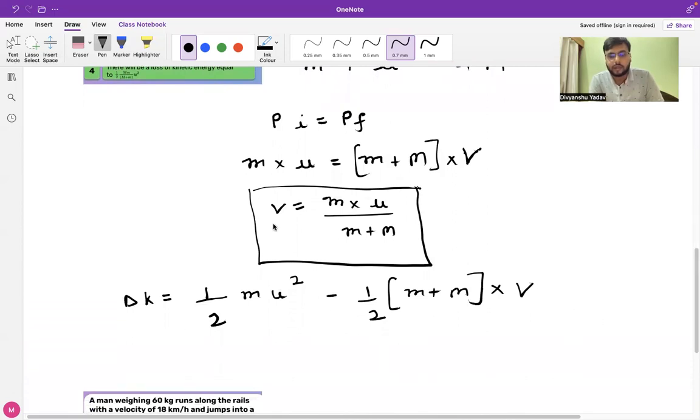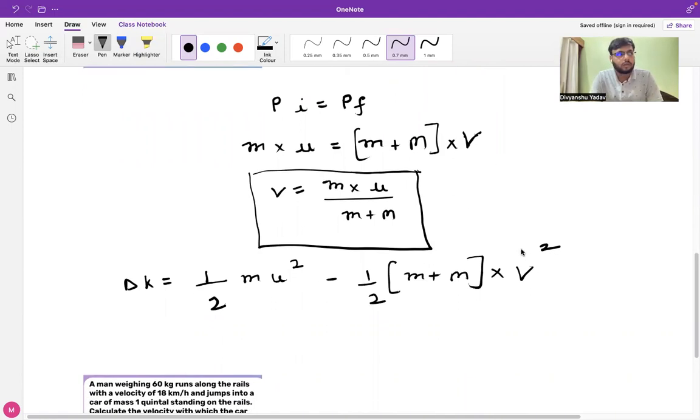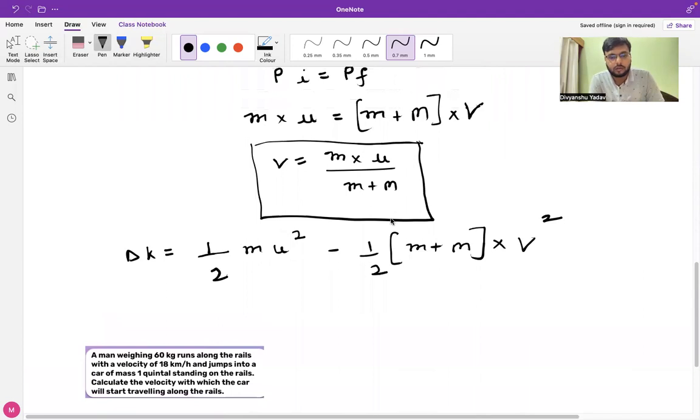So what we will do is take half m v square. We will substitute the above equation, the equation given in the box, let it be equation number 1, into the second equation.